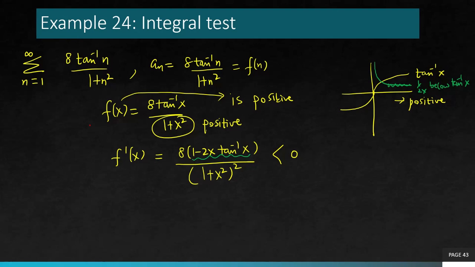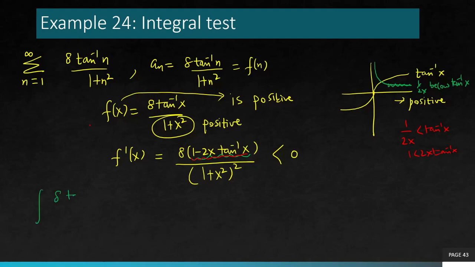So what this will do is 1 over 2x is less than tan inverse x. So 1 is less than 2x times tan inverse x. So making this whole thing negative, making the entire derivative negative. So justifying that this is a decreasing function.